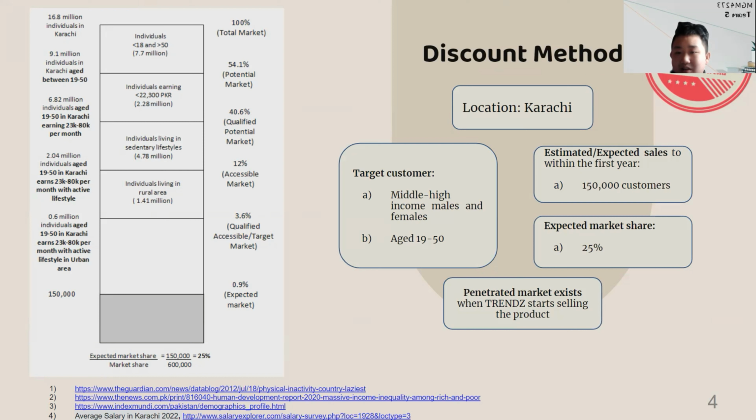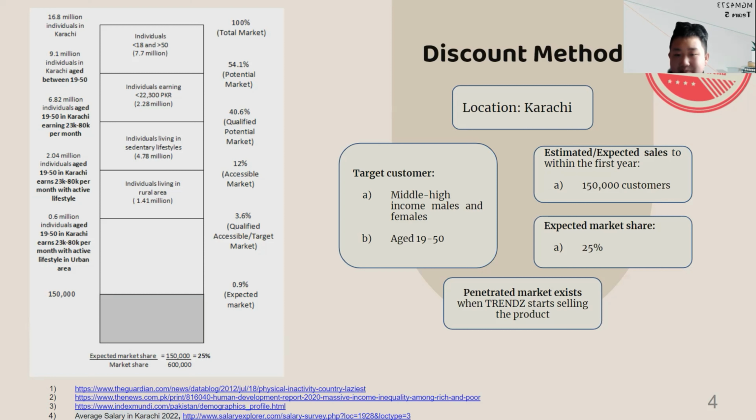Our location is Karachi. Our target market is middle and high income males and females aged from 19 to 50. Our expected sales within the first year are 150,000 customers.